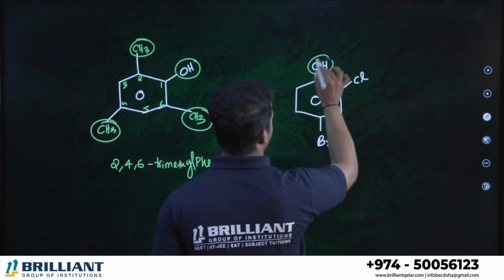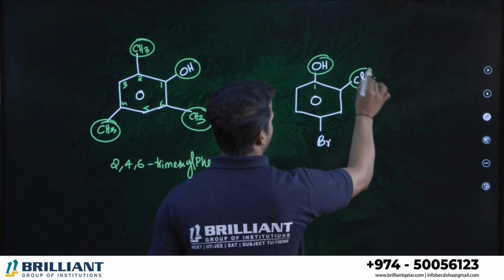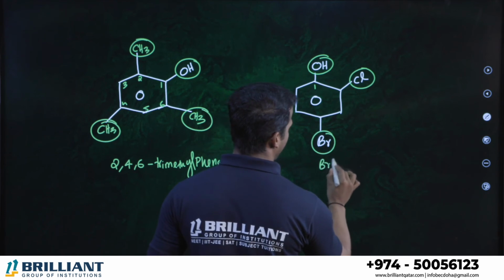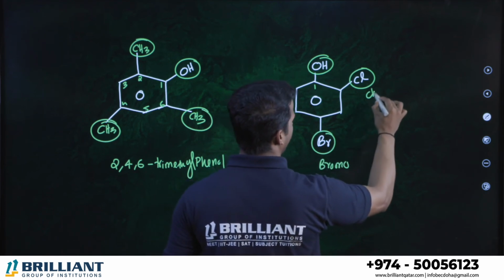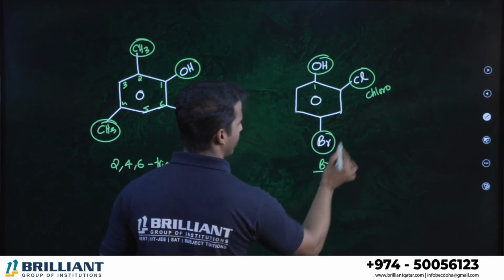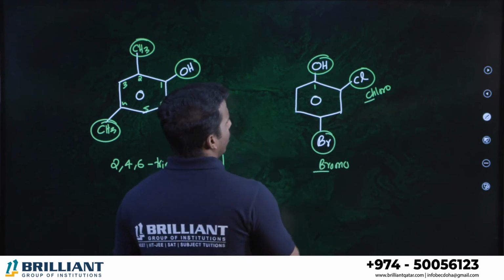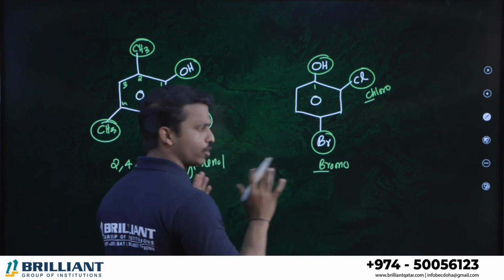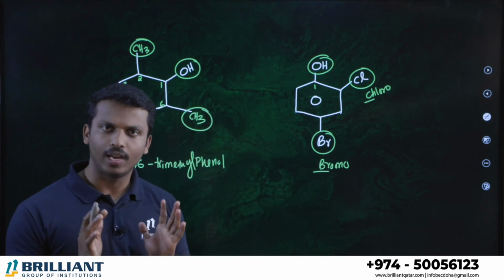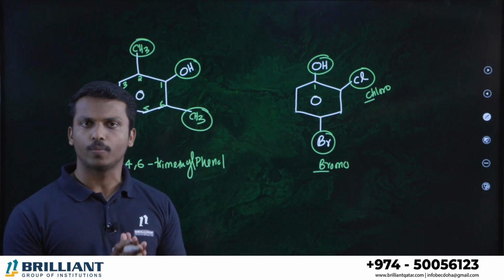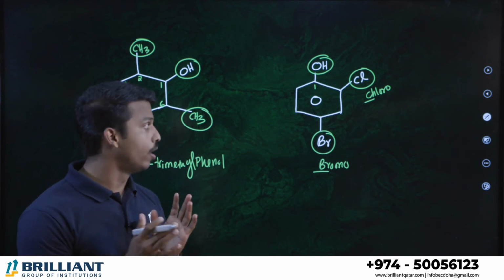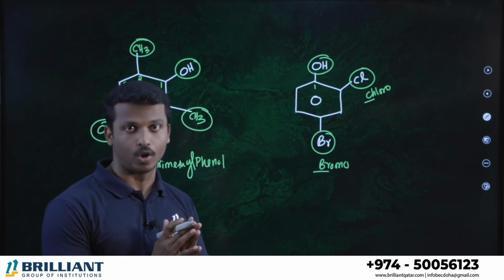Next one. Alcohol is the major group here, so number 1. Chlorine is there, bromine is there. Bromine we write as bromo, chlorine we write as chloro. Which is first in alphabetical order? B, then C. B is first, right? But, you know, I told you halogens are very lowest priority groups. You need not bother whether chlorine or bromine should get the lowest number.